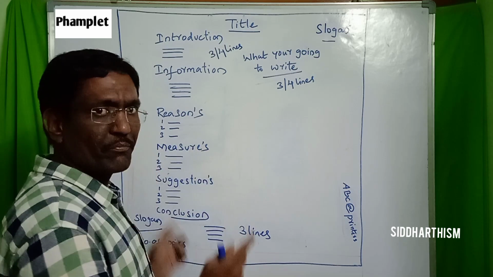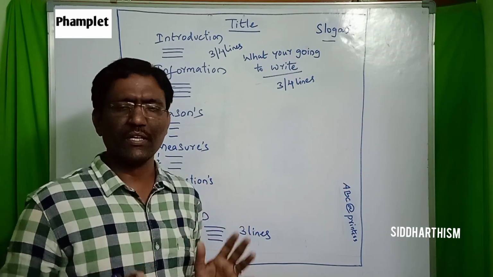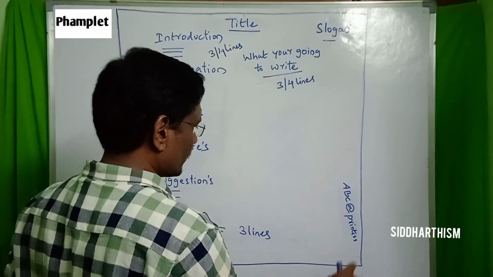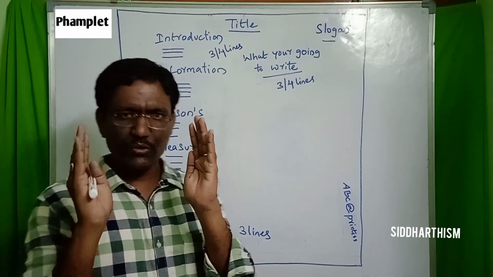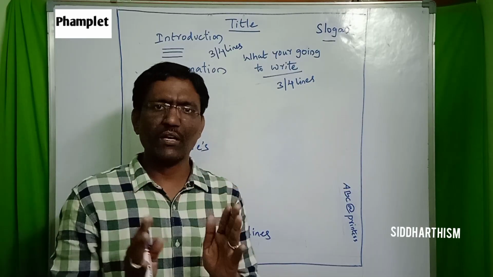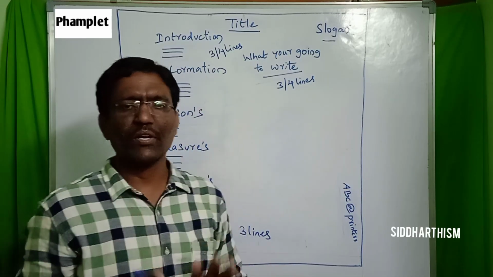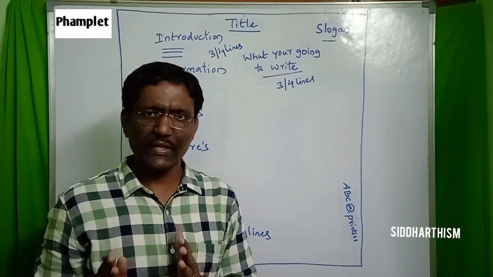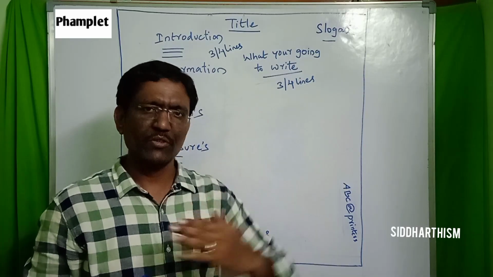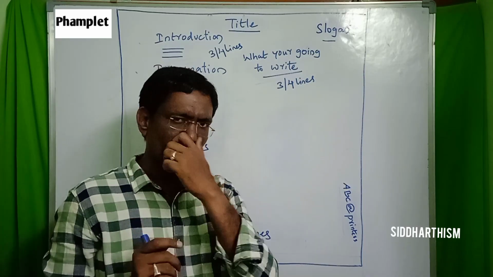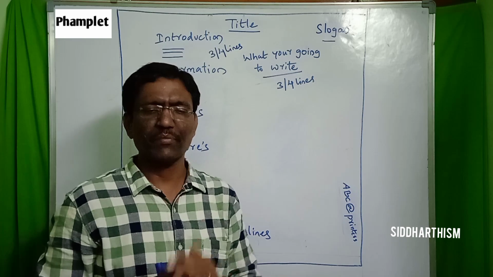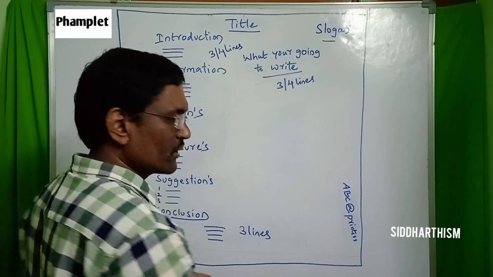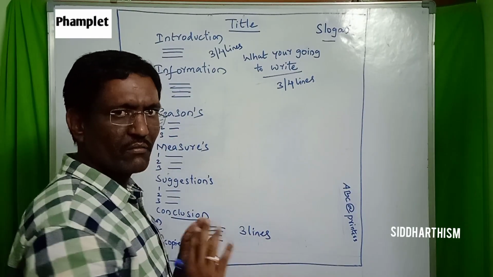Now we will see the format, what we have to do and what kind of essential things we have to take in it. So the first thing is, we need to draw the 4 border lines. We need to take one single paper, and in that single paper only we have to write the pamphlet. While you are writing the exam, the complete paper should cover the pamphlet. It means one paper needs to be filled up in the exam. Okay, now we need to draw the 4 lines, meaning 4 boundaries, margins.